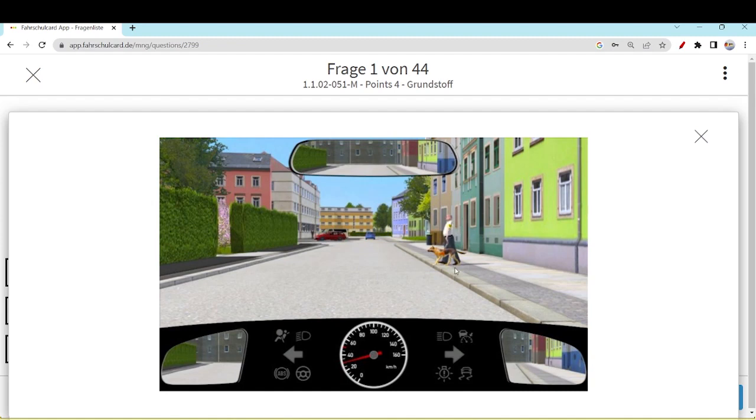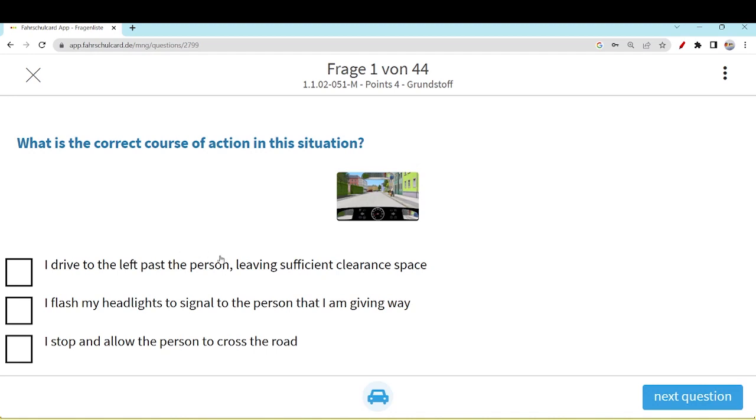That means this person is handicapped, he is blind, he cannot see, that's why he is accompanied by a dog. You need to be very careful whenever you see such persons. You should decrease your speed, even brake, so that they can easily pass the road. So, I drive to the left past the person, leaving sufficient clearance space. No, this is not good behavior; this is not from a responsible driver. You should wait. I flash my headlights to signal to the person that I am giving way. Flashing headlights is also not a good option in this case, because this person cannot see, he is blind and handicapped. That's why the dog is with him, to guide him on the path.